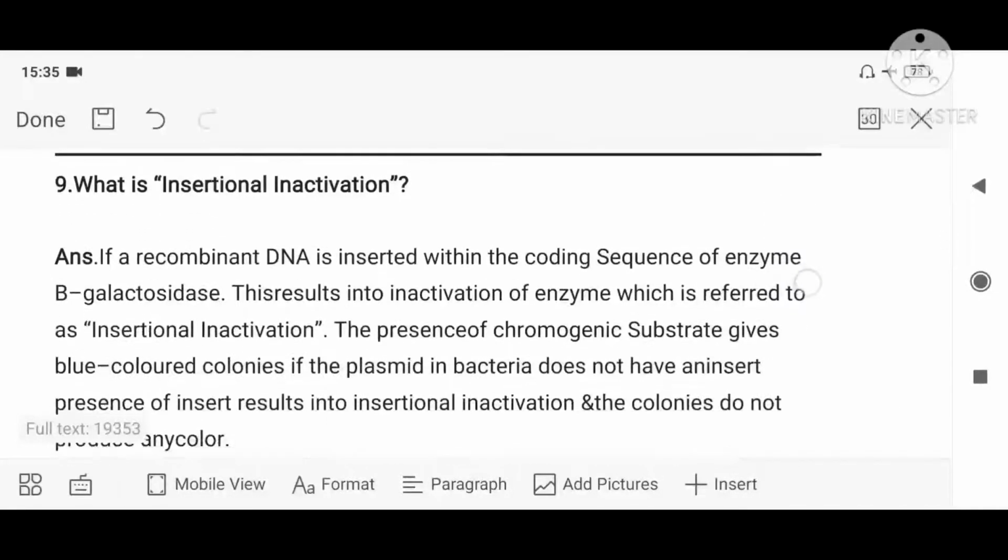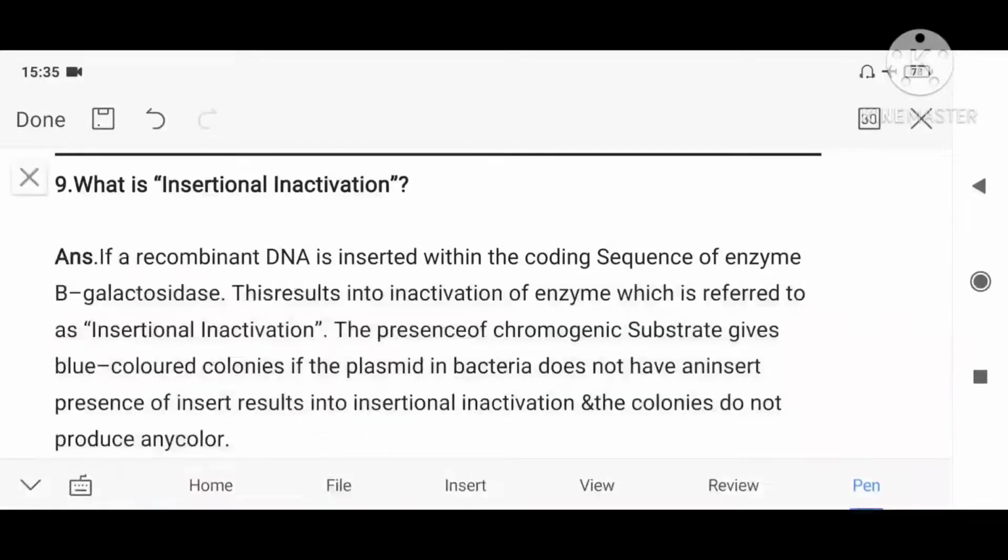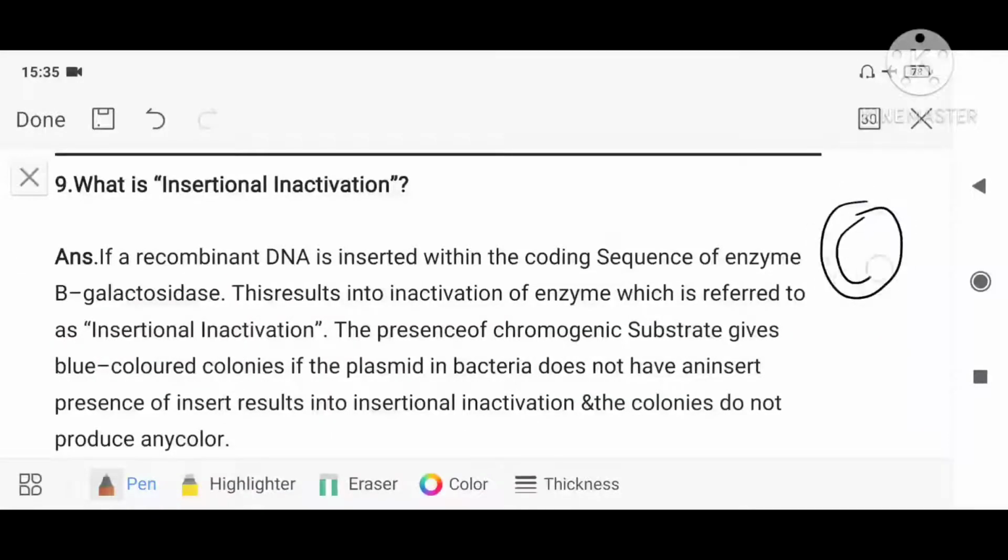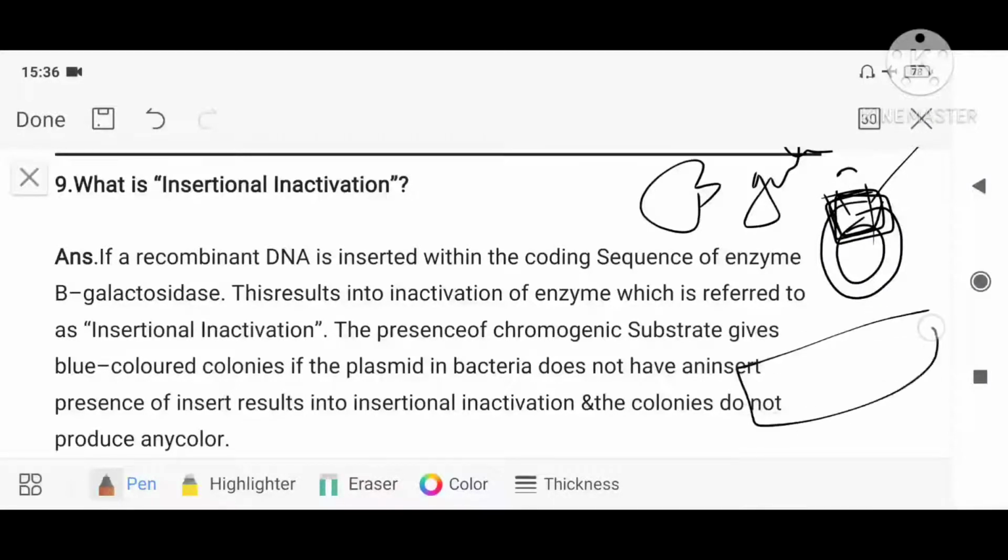What is insertional inactivation? I just told you. For example, this is the plasmid and this is having a gene which is coding for beta galactosidase. This DNA sequence is taken, my foreign DNA is introduced into it, and then it is introduced into a vector. The vector is allowed to multiply.